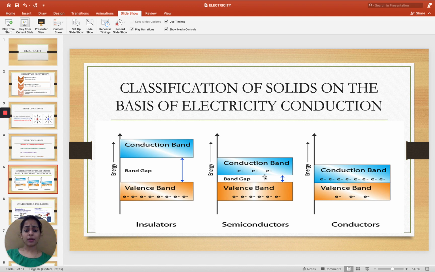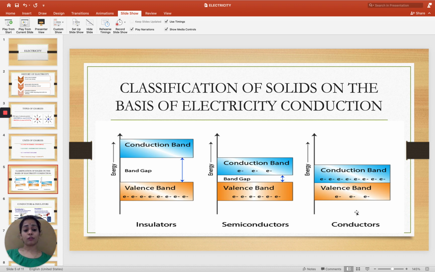When band gap is quite smaller, but still there is a band gap between valence band and conduction band, that material is termed to be semiconductors. The electrons can flow from valence band to conduction band when some heating is provided, or even at room temperature too.